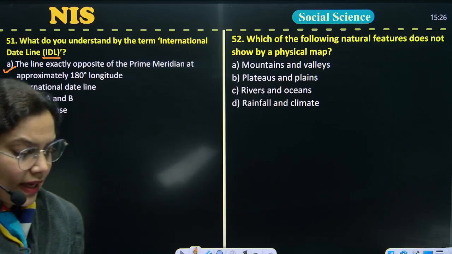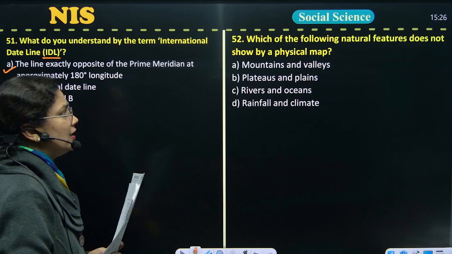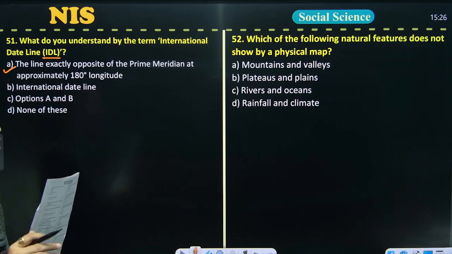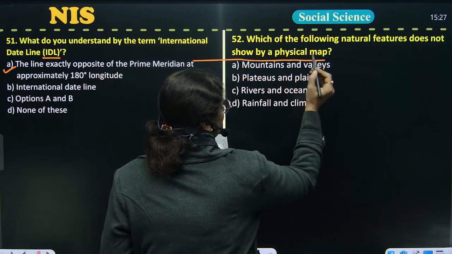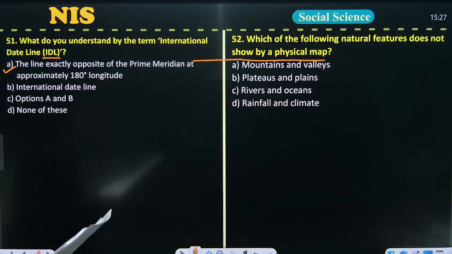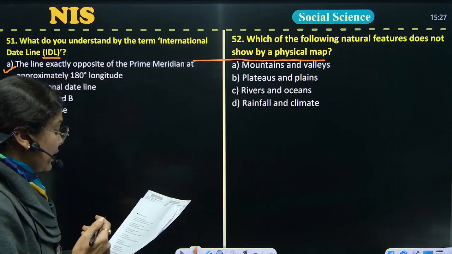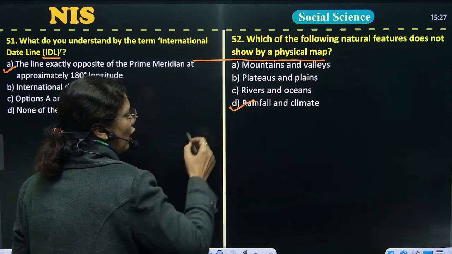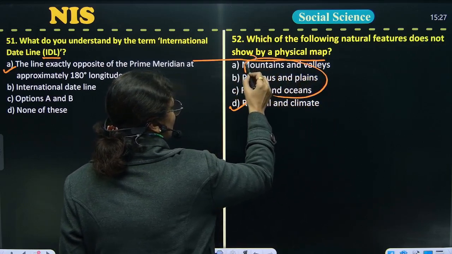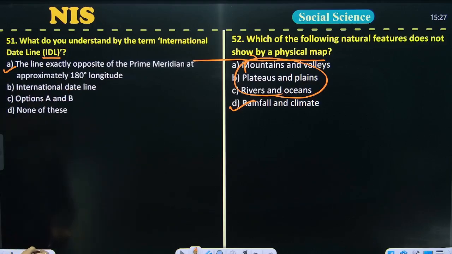Now we are moving to the second question. Which of the following natural features is not shown by a physical map? A physical map shows landforms, rivers, climate. So the correct answer is rainfall and climate. All are features of the physical map. So we are moving to the next question.